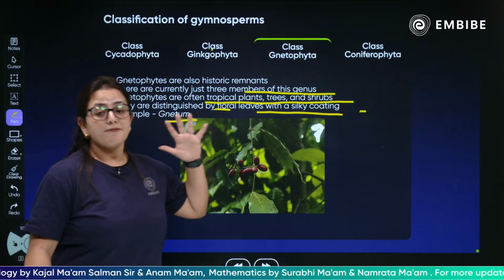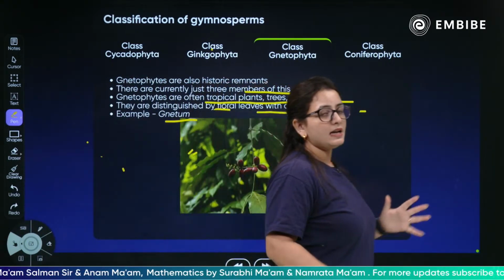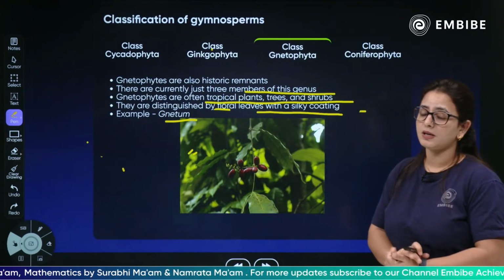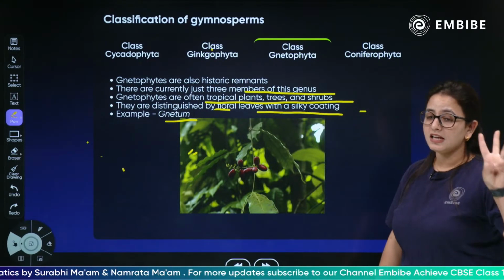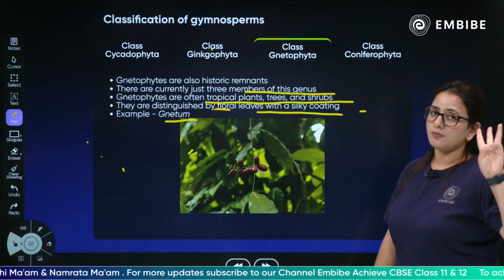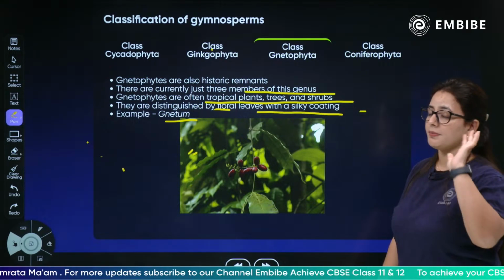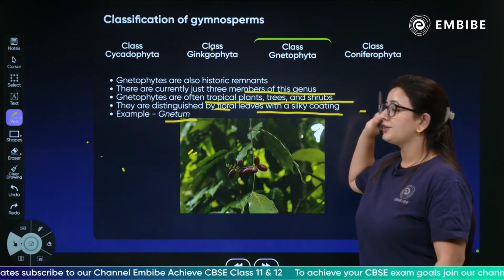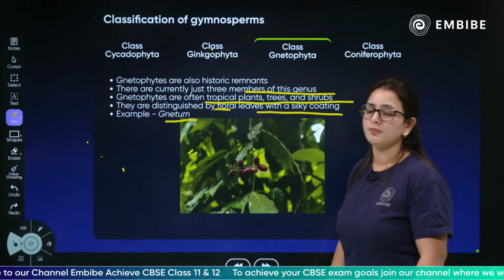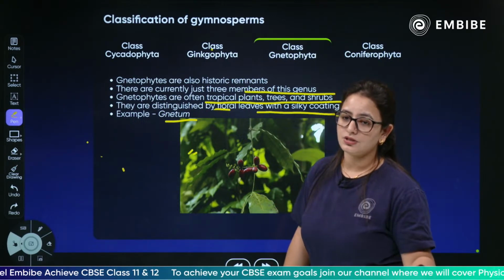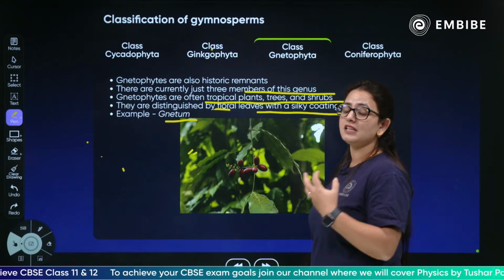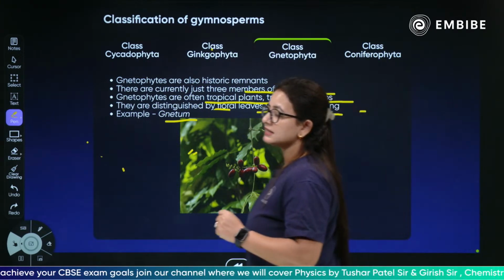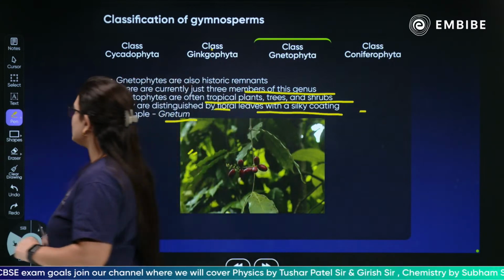Only 3 living genera are left belonging to this class. They are mostly found in tropical regions as plants, trees and shrubs, and the distinguishing feature of these members is that they have leaves with a silky coating. The example of this class is Gnetum.